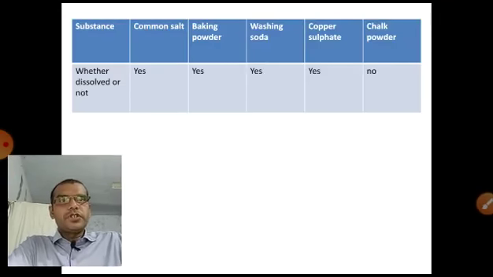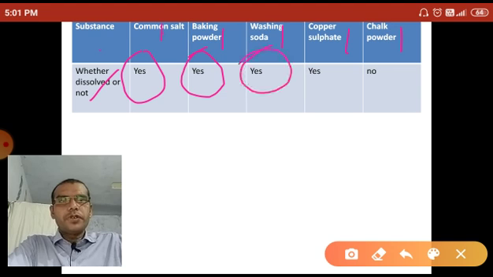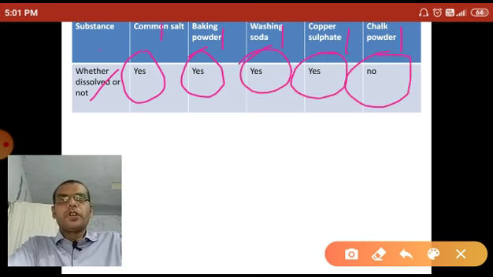So in this table we can observe that this column indicates the substances: common salt, baking powder, washing soda, copper sulfate, and chalk powder. Whether they dissolve or not: common salt dissolves, so yes. Baking powder dissolves, so yes. Washing soda dissolves, so yes. Copper sulfate dissolves, so yes. But chalk powder does not dissolve in the water.